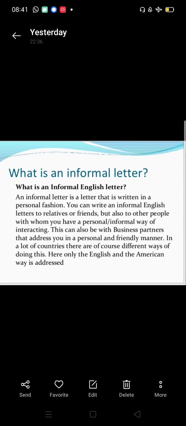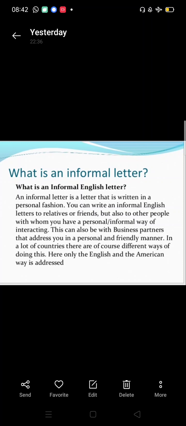What is an informal letter? An informal letter is a letter that is written in a personal fashion. You can write informal English letters to your relatives or friends, but also to other people with whom you have a personal or informal way of interacting. This can also be with business partners that address you in a personal and friendly manner. In a lot of countries, there are, of course, different ways of doing this. Here only the English and the American way is addressed.